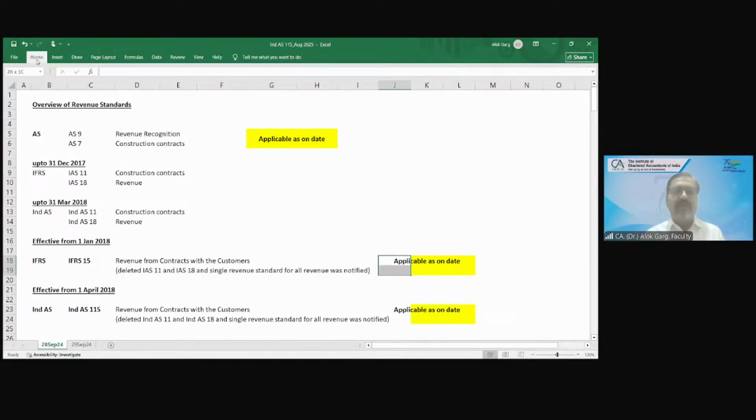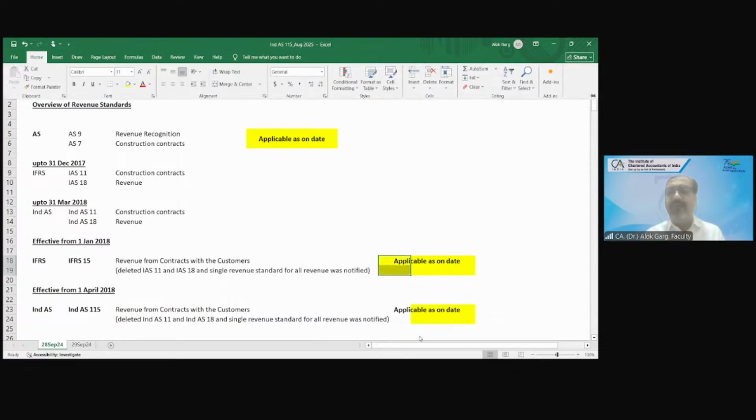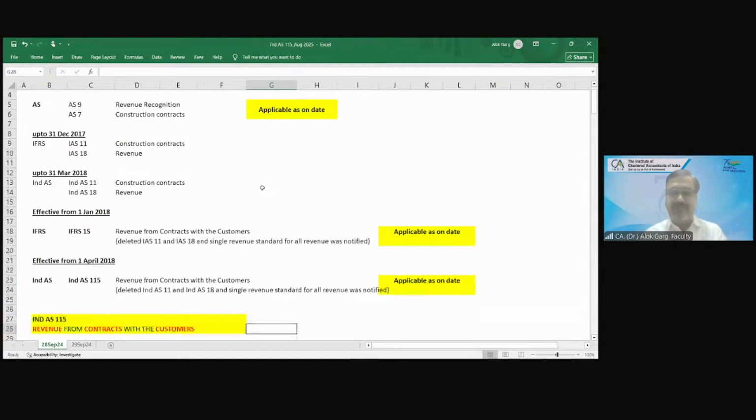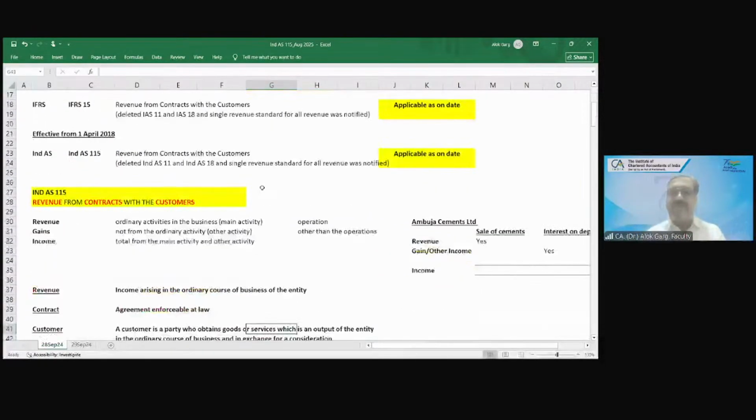Very good. Now, what is meant by revenue from contract with the customer? What are the three keywords in this standard? Revenue, contract, and customer. These are the three words. Have you seen the profit and loss of any company, or Schedule 3? Have you seen the P&L format of any company?